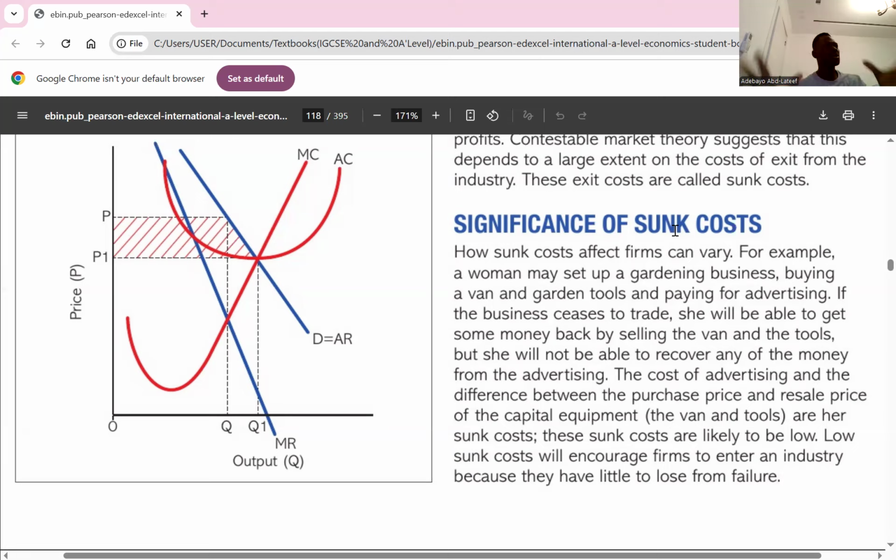So for new firms like eat and run competitors coming into that market, if the sunk cost, the cost that they cannot recover, is high, they won't be attracted to that market. But if the costs, for example advertising or equipment costs, are cheap enough that they can easily sell if they want to leave the market, that means the sunk cost is low. So they would lose nothing entering and exiting the market.